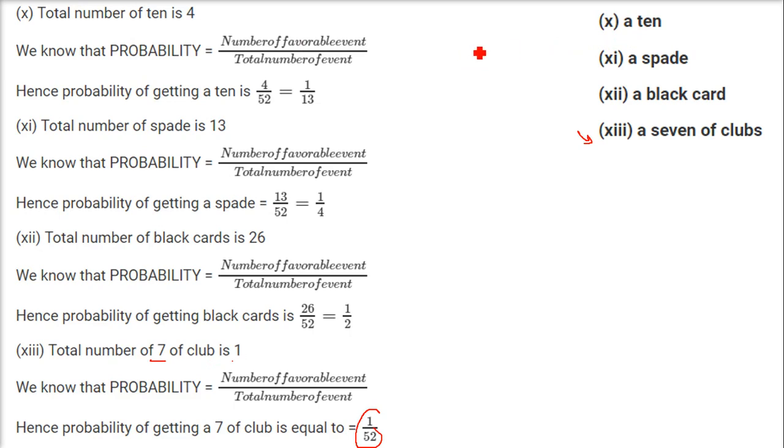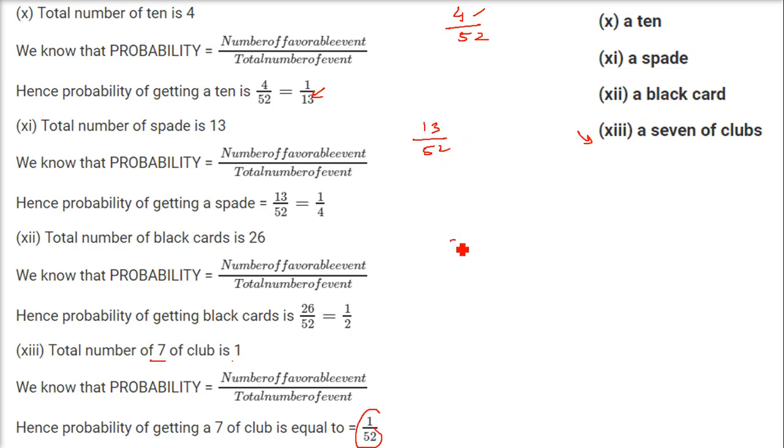Next is a 10. Every suit has a 10, which means among all 13 cards there will be a 10. So we have 4 cards which have 10 on them, and 52 is the total number of cases. This is favorable. 4 by 52, 1 by 13 is the answer. A spade. How many spades are there? 13 spades are there. So 13 by 52 is the answer.